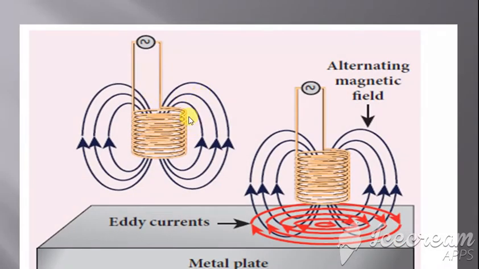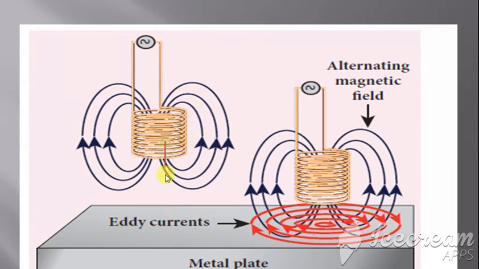So this is a coil, and this coil is connected to a conductor which produces current. When this coil is connected to a conductor like this, there is a magnetic field.